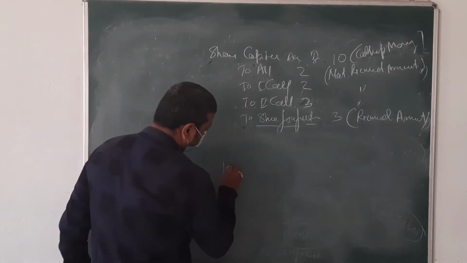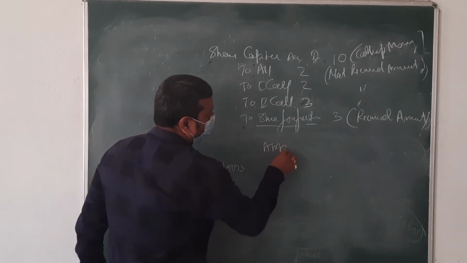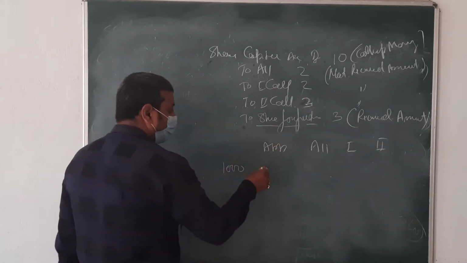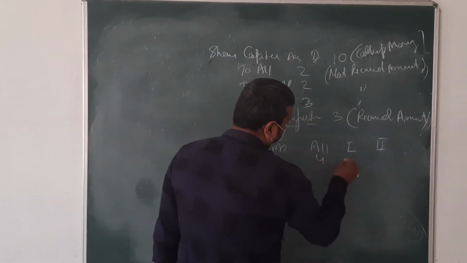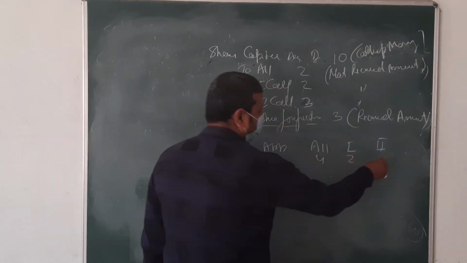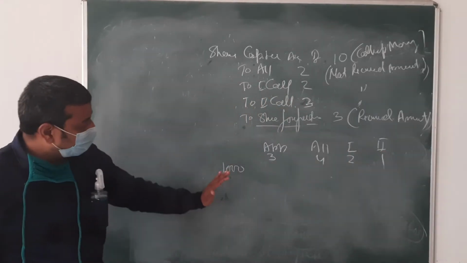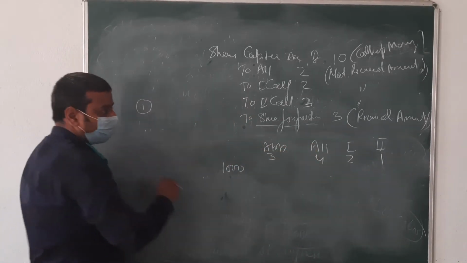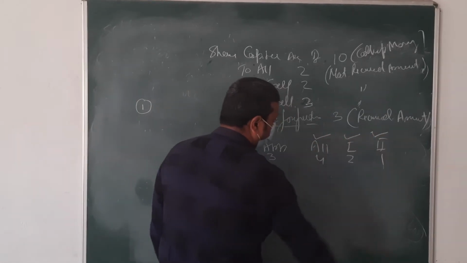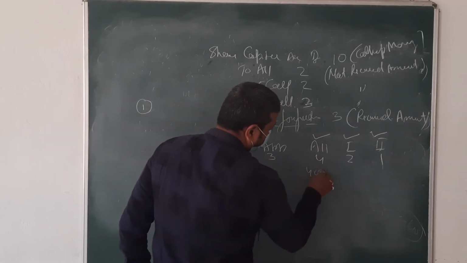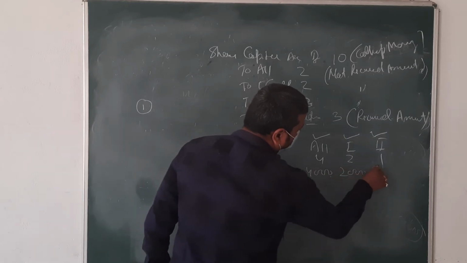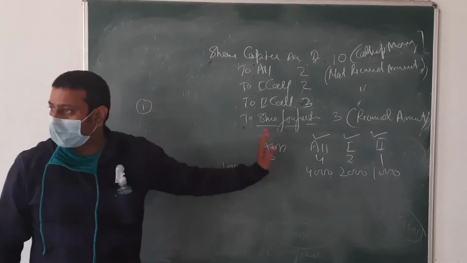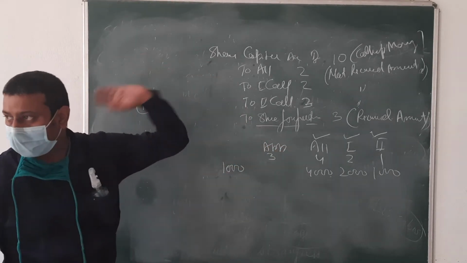100 shareholder, 1000 shareholder, application, allotment, first call, second call, not given the money of 3 rupees, 4 rupees, 2 rupees and 1 rupee. Okay? Here is not given the first case. We are going with the case. In the first case, not given the allotment, first call and second call. It means what amount is not given? 4,000, 2,000 and 1,000. These are the calls in arrears. When we are going for this entry, so how we are doing that?